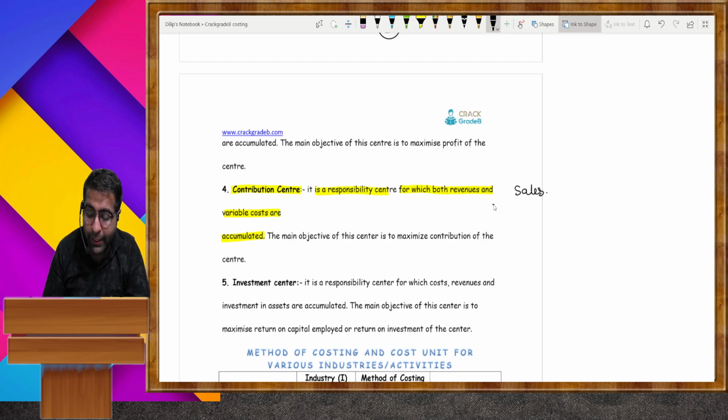From sales, if we deduct variable expenses, then it is regarded as contribution. When fixed cost is deducted from the contribution, then it is regarded as profit.